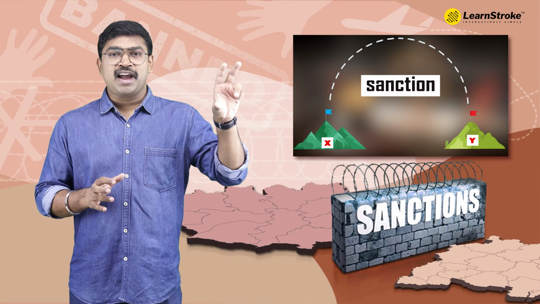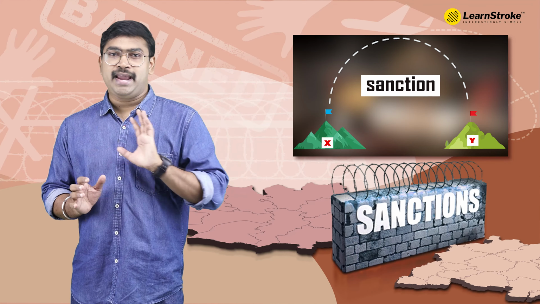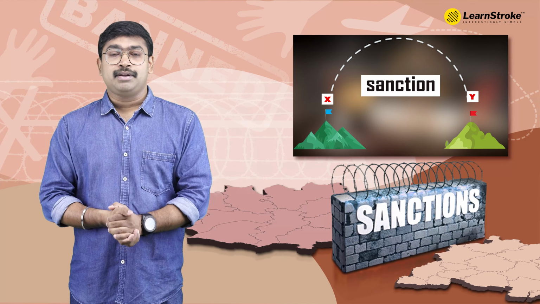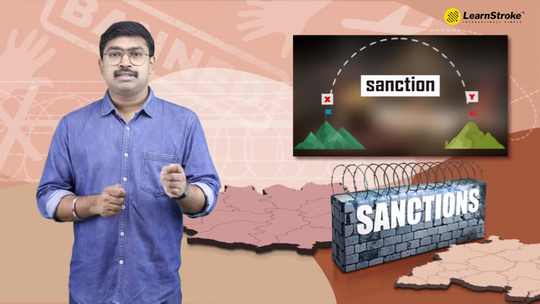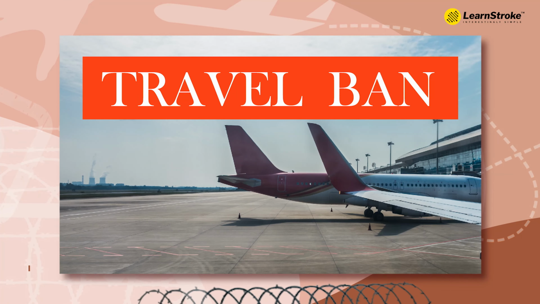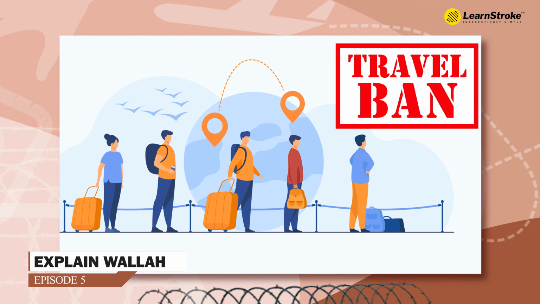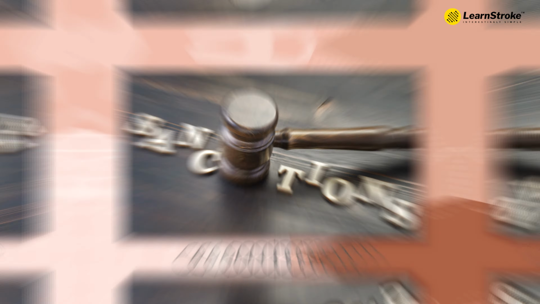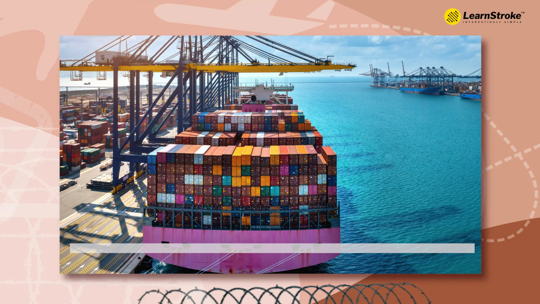So Y has applied sanctions on X. This is the scenario that we have. Let's see what can happen. The first thing that can happen is a travel ban. A complete travel ban can happen. You cannot travel to all the countries called Y who are imposing sanction. And then the most important word, the trade embargo. What do you mean by an embargo?